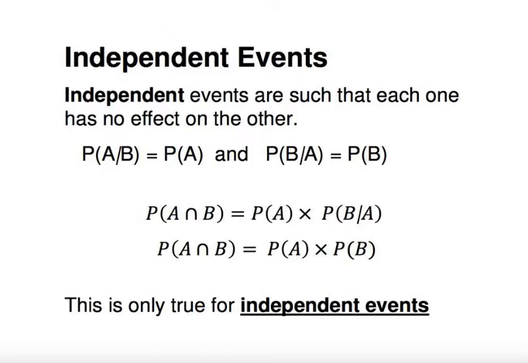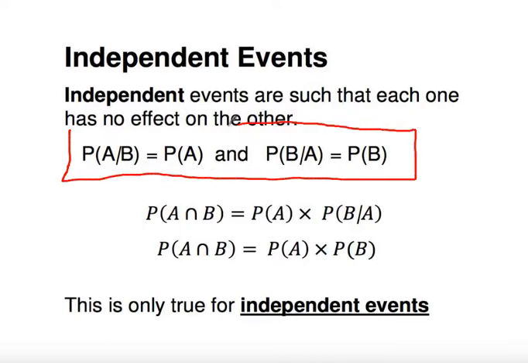So there are some properties of independent events that are really important. We saw in our conditional probability lesson from tree diagrams a certain property, and it all comes from this idea here. If you have independent events, the probability of A given B is still equal to the probability of A, because the probability of A is unaffected.